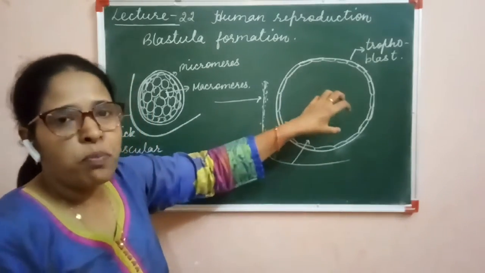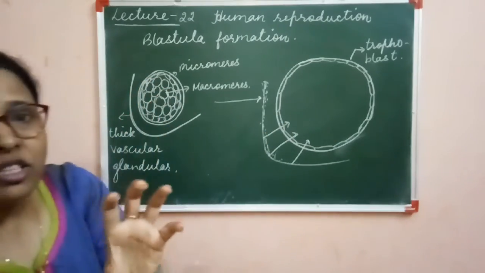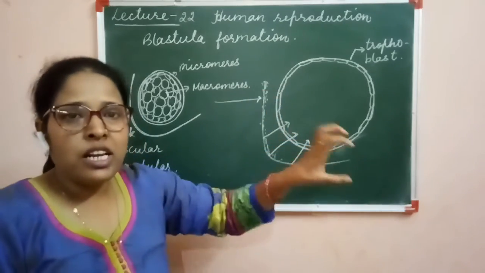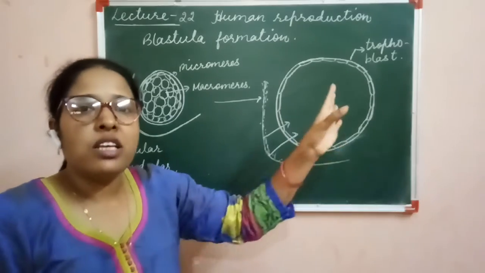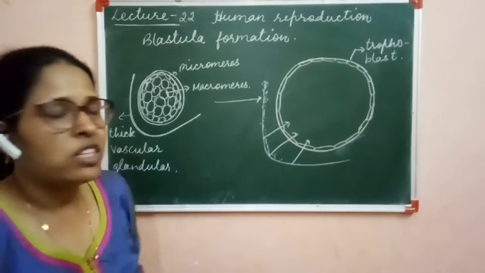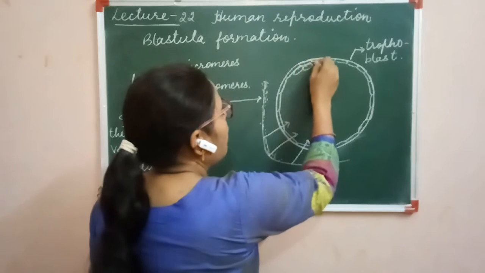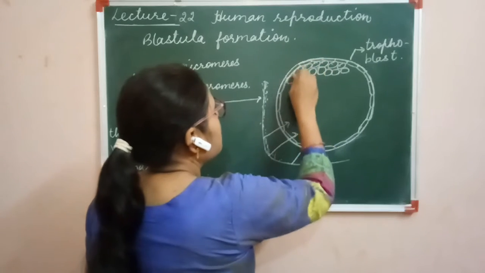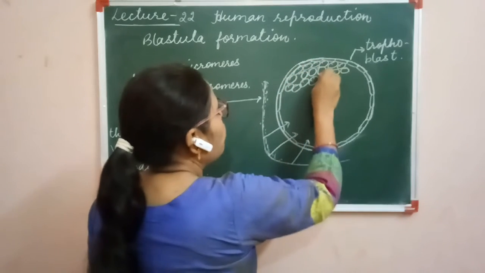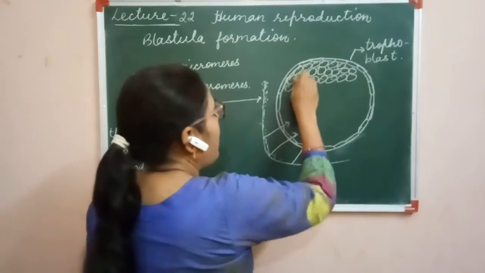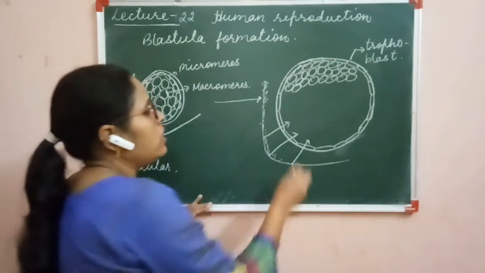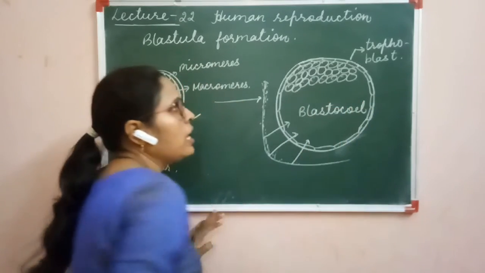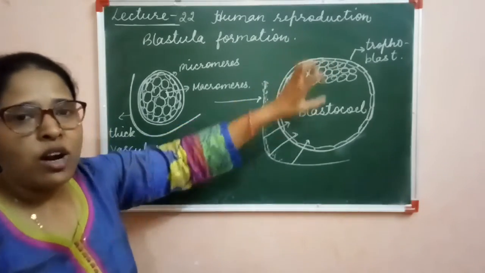So for the absorption of this nutritive material, space is needed, but the morula is a solid mass of cells with no space. So the space is going to form in the internal arrangement of the cells, and the cells of the morula get shifted towards one side. Here the empty space is present, which is called the blastocele, and the cells are arranged at one place.